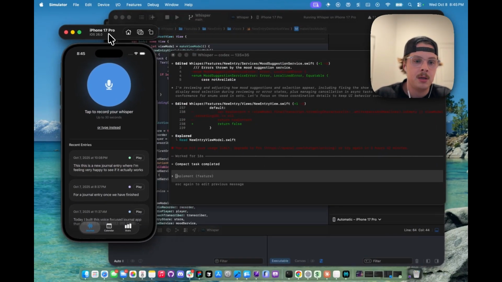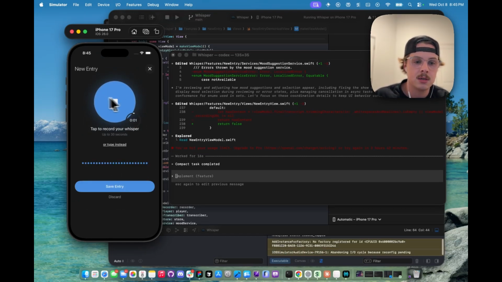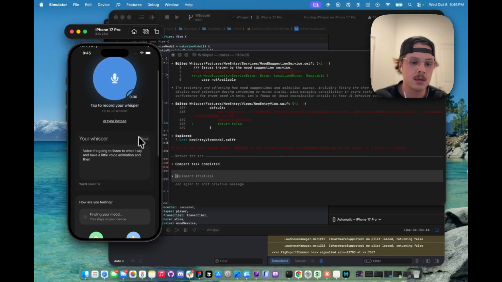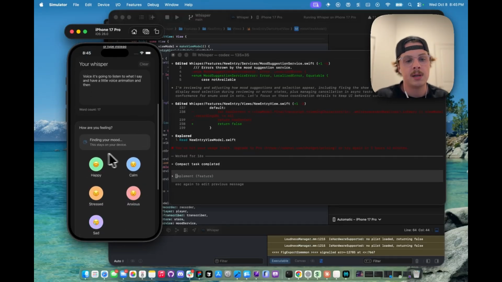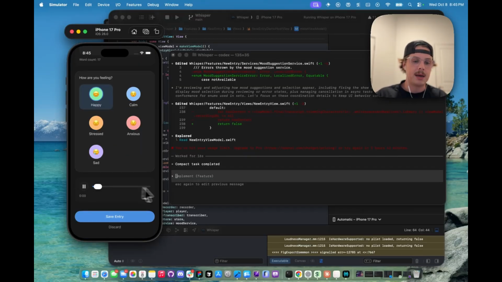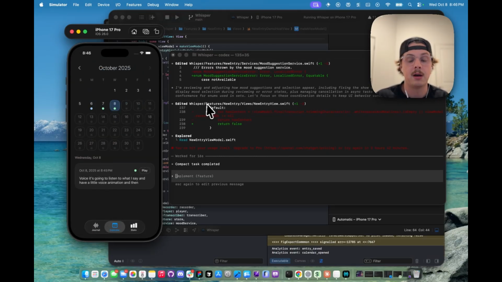This is the app here, Whisper. This is the first feature that we built, the actual journal entry feature where you can record a journal entry with your voice. It's going to listen to what I say and have a little voice animation. And then when I stop, it's going to transcribe this for us. This is the mood detecting feature here that is not fully complete, and you can play back the recording, save the entry. Yesterday, we also built the calendar.